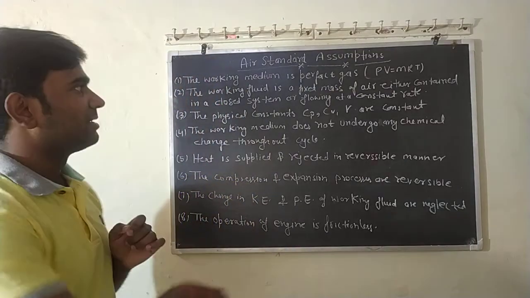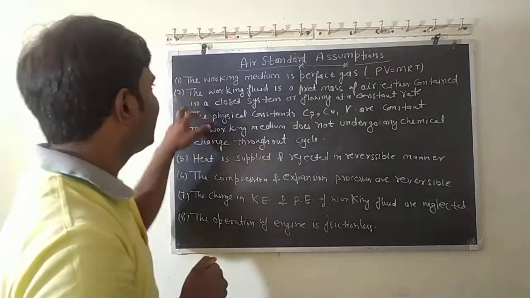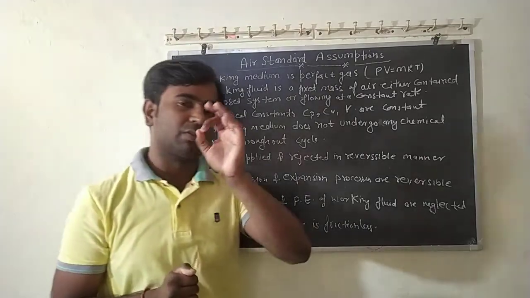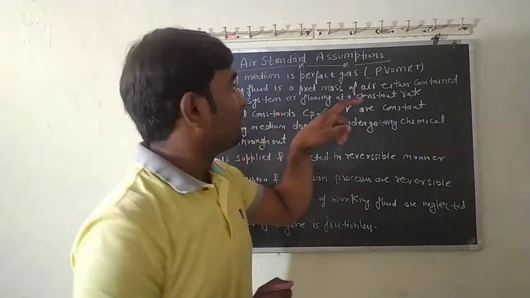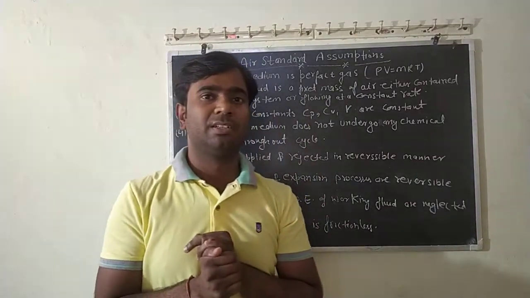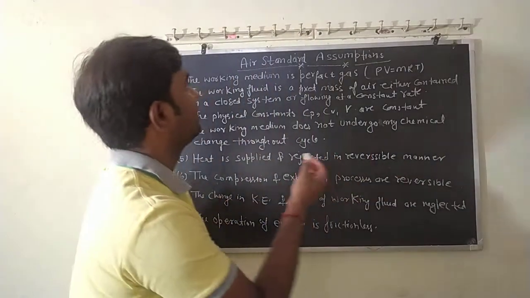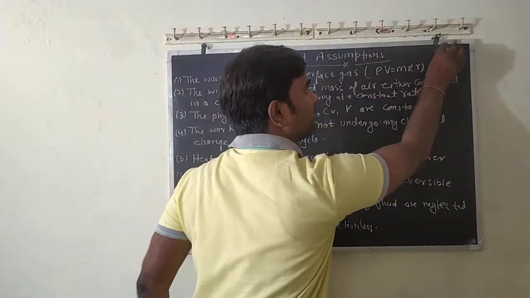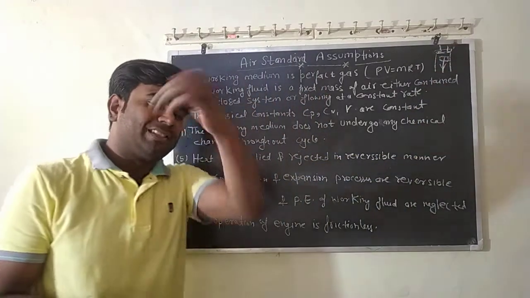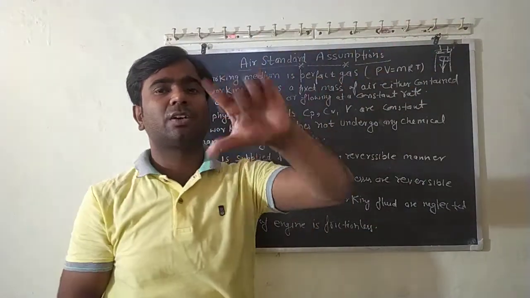Now the next assumption is that the working fluid is a fixed mass of air, either contained in a closed system or flowing at a constant rate. Take any IC engine, a cylinder piston arrangement. When the work takes place, we assume that both the valves are closed and the piston is moving in a closed system.